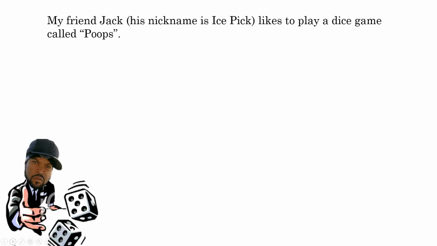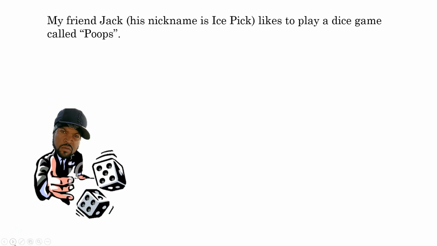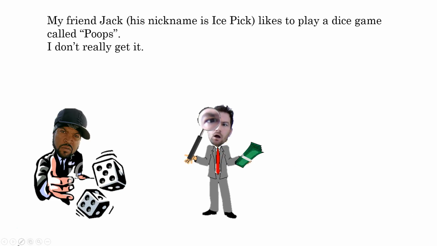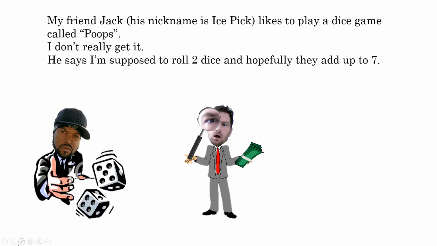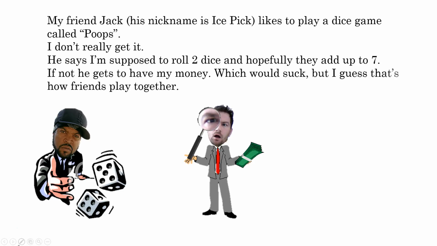Let's do it. So I made a new friend. His name's Jack. He likes me to call him Ice Pick. Anyway, he plays this game called Dice, or with Dice. It's called Poops. It's a weird name, right? And I don't get it. He says, like, I roll 2 dice, and they're supposed to add up to 7, and if not, he gets my money, and I don't know. I guess that's just how friends do things these days.